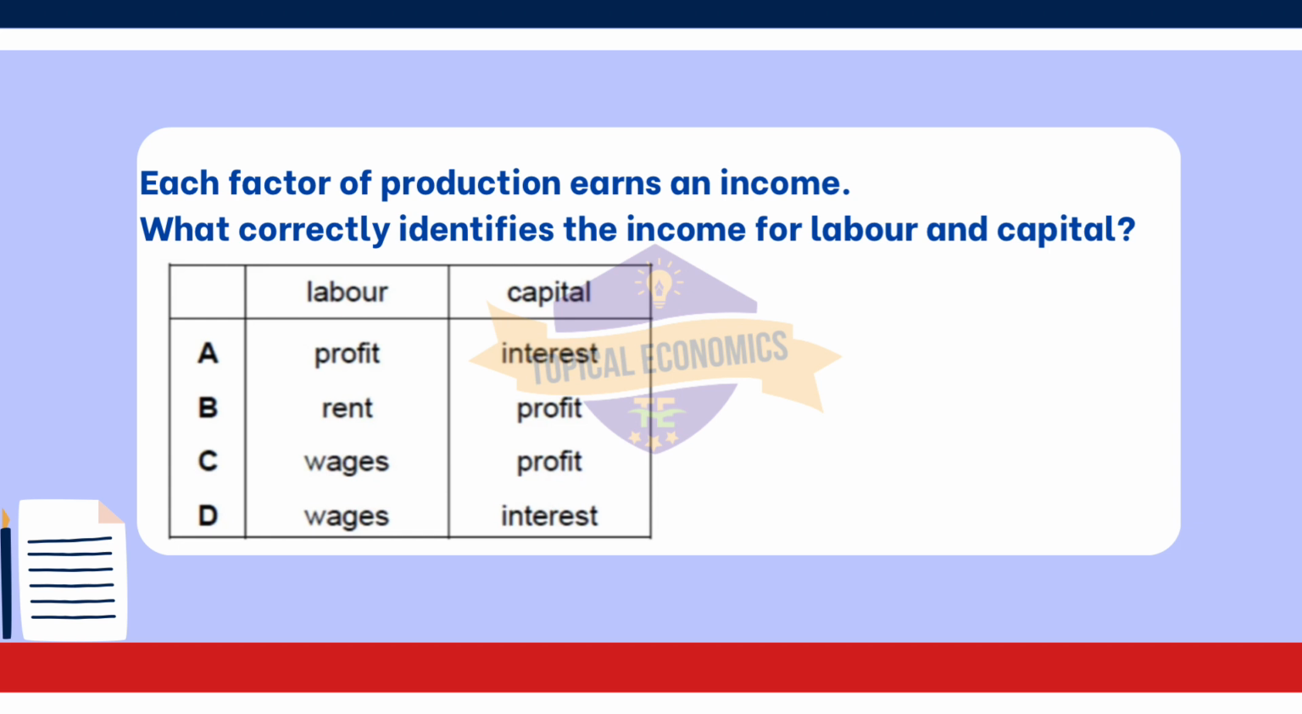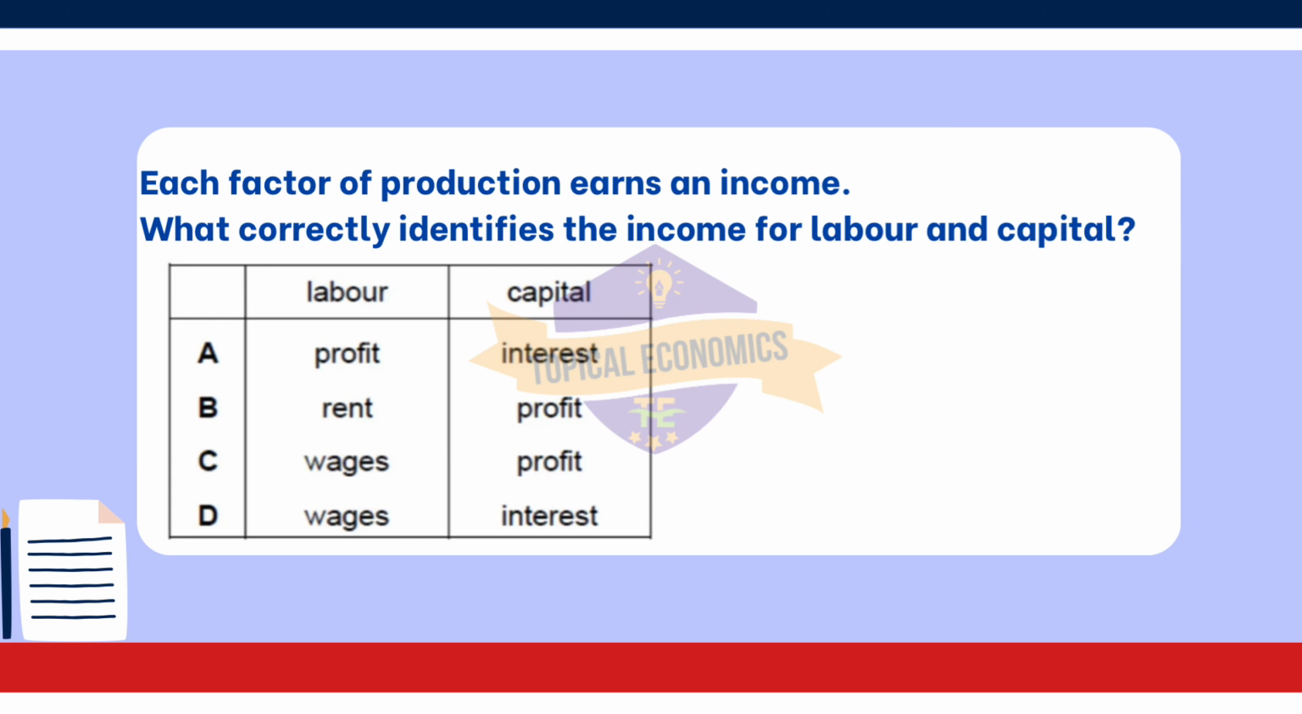Looking at the other options. Option A, labor, profit, capital, rent. This option is incorrect, because profit is not the income earned by labor, it's the income that entrepreneurs earn from their enterprise. Rent is associated with land, not capital. Looking at option B, labor, profit, capital, profit. This option is incorrect as it assigns profit to labor, which does not earn profit. Instead, profit is the income of entrepreneurs or business owners.